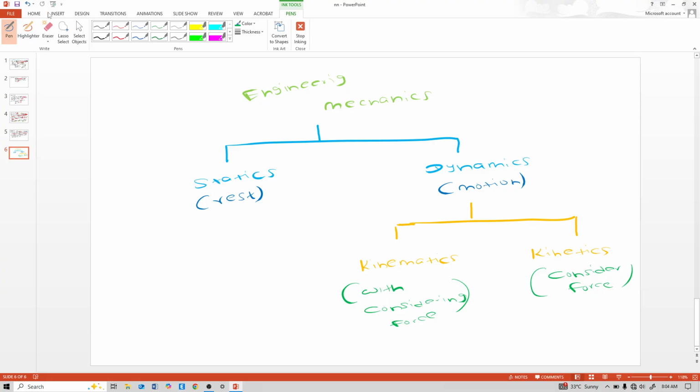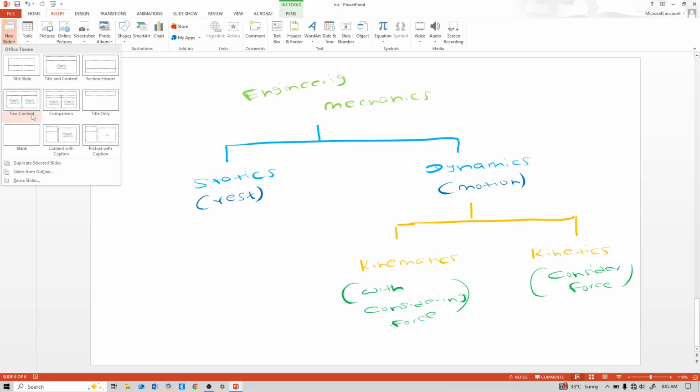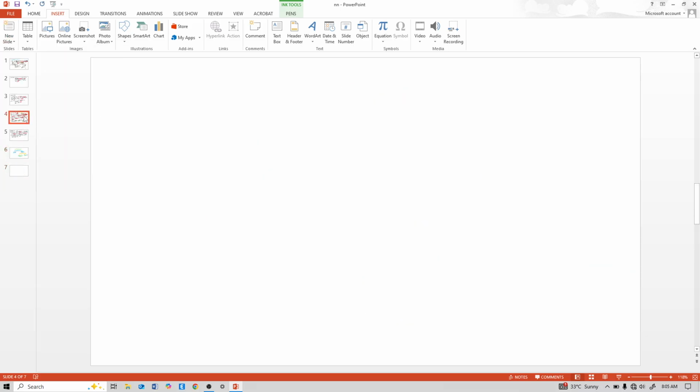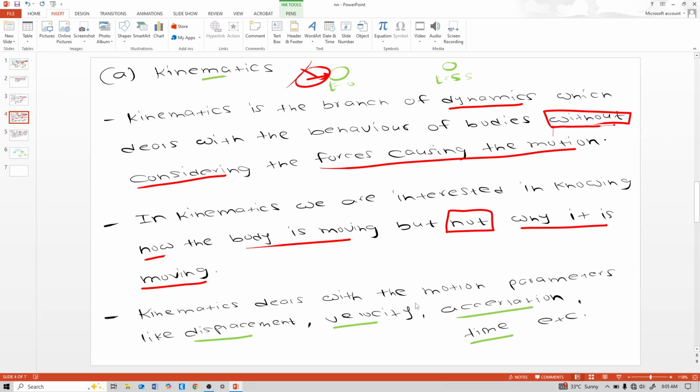So that is it, and now we will see that kinematics deals with the motion parameters like displacement, velocity, acceleration, time. So what are those parameters? First, see displacement.